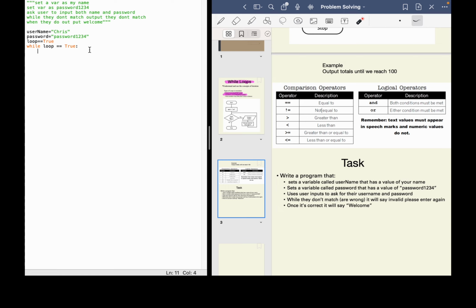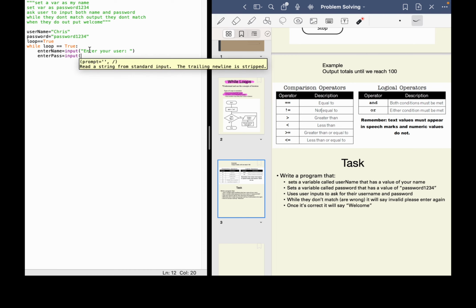Now we can say enter name is equal to input. This is the user entering their name, and then give a message to say enter your username, and then we can have enter password, just call enter pass is equal to input, and then a message to say enter password.